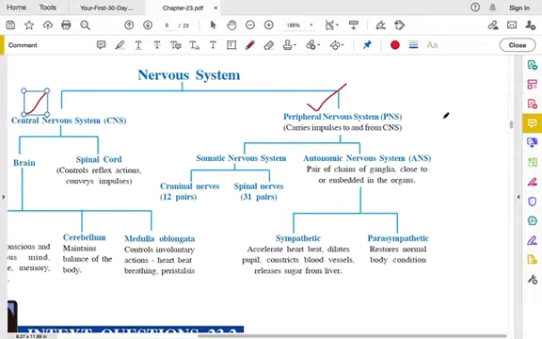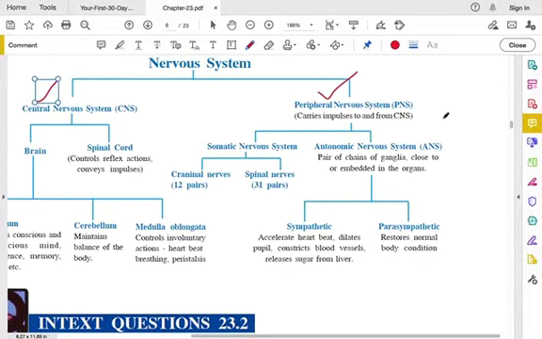Their function is to carry the impulses to and from the central nervous system, and it is further classified into somatic nervous system and autonomic nervous system. When you take somatic nervous system, they have cranial nerves and spinal nerves. Cranial nerves are those nerves which arise from the brain, and spinal nerves are those which arise from the spinal cord.